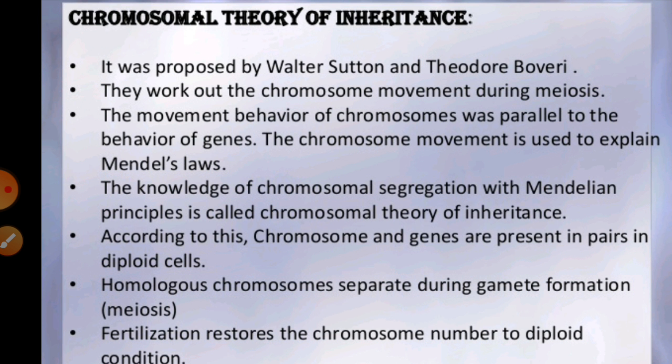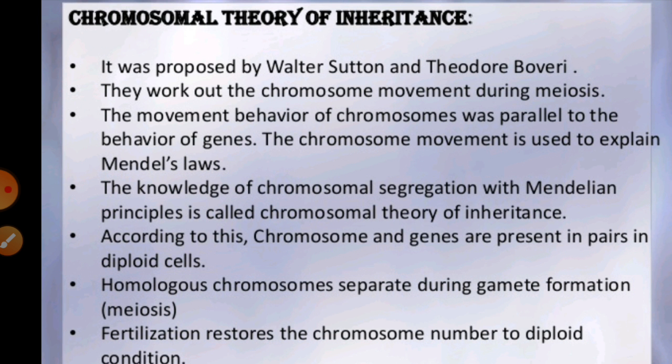And second, the nucleus is the site where the hereditary factors are present. Generally inside the nucleus of the cell, the different hereditary factors are present.